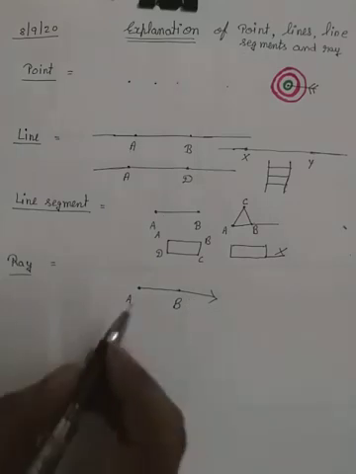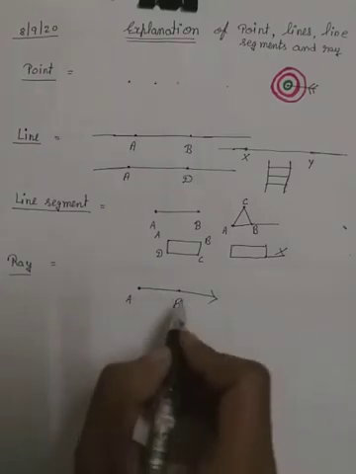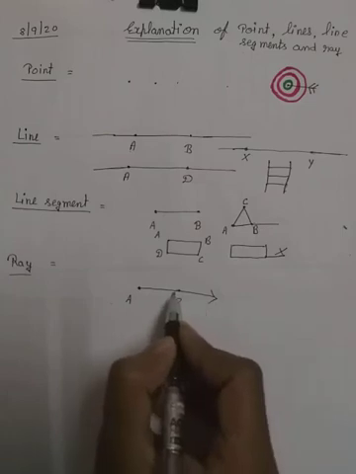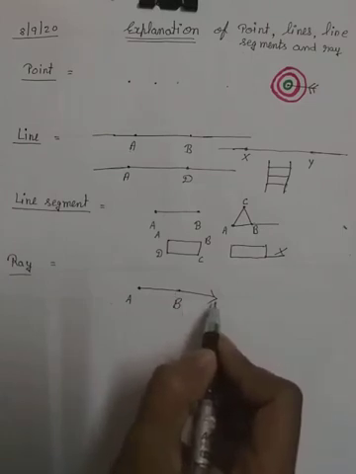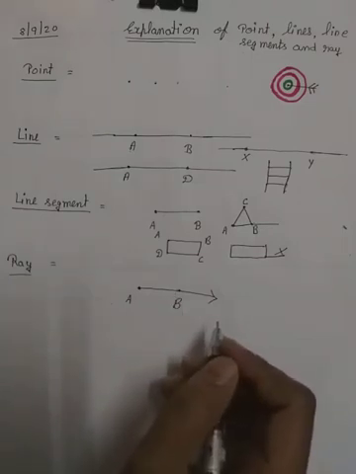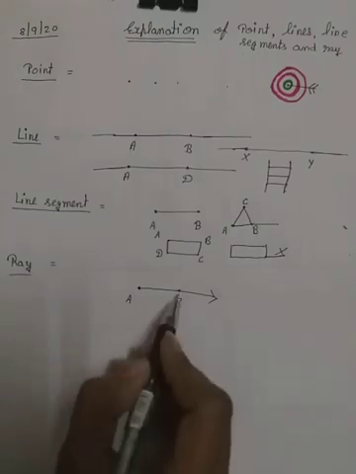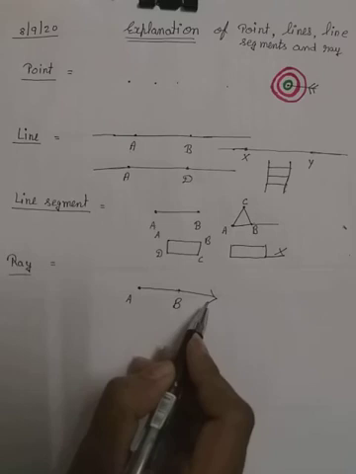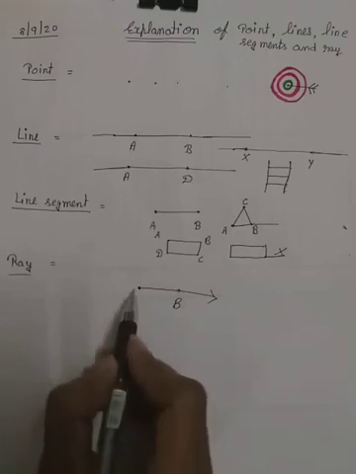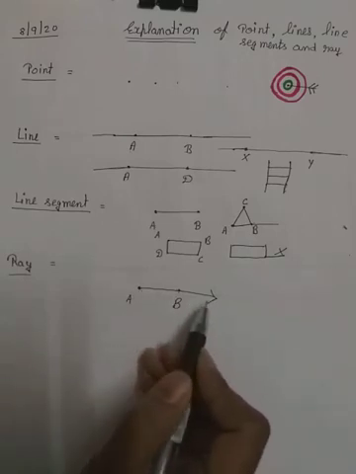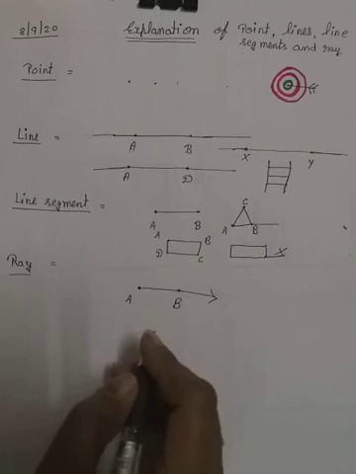That means only one point we can extend. That means हम बढ़ा सकते हैं. In a ray we can extend only one point. Not both sides, only one point we can extend.